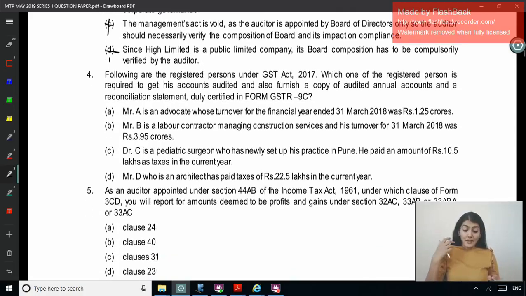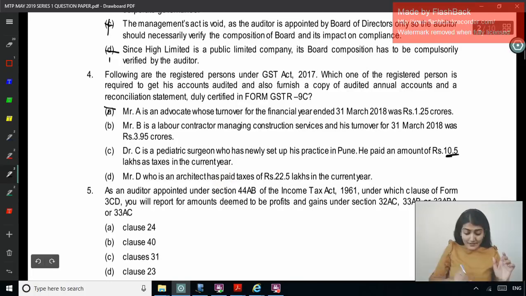Mr. B is a labor contractor managing construction service and his turnover is 3.95 crore. D is a pediatric surgeon who has newly set up his practice in Pune. He paid an amount of 10.5 lakh as taxes in the current year. So newly set up his practice has paid an amount of 10.5 lakh. So 10.5 lakh, will that come to 2 crore again? As taxes, and who is an architect has paid taxes of 22.5 lakh in the current year. So is it based on the quantum of taxes that GSTR 9C is required to be filed? No. So again these 2 points are not valid. So that 2 crore. So the correct answer over here is B.